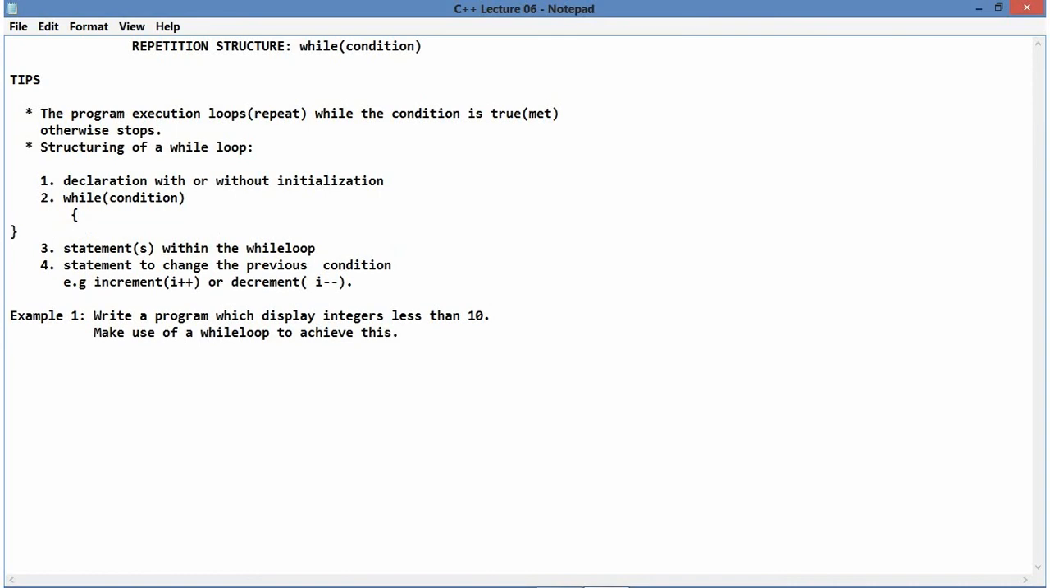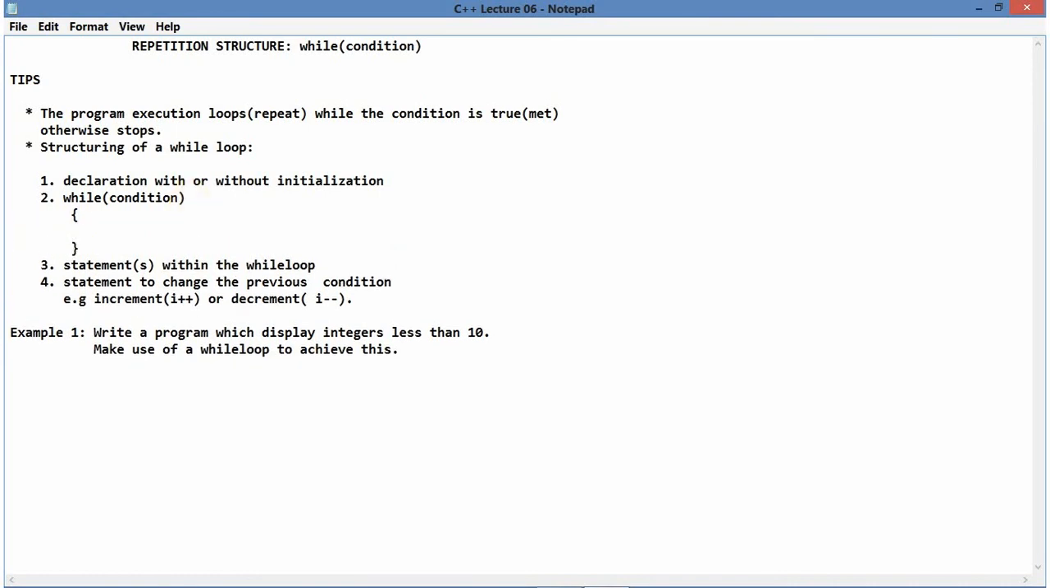It will take time, but it will be worth it. You'll have something like this after writing your while condition. You write your while and then you say condition, and then you open the parentheses, and then the third part of it. This is actually within, right? Statement within the while loop. So this should come here.